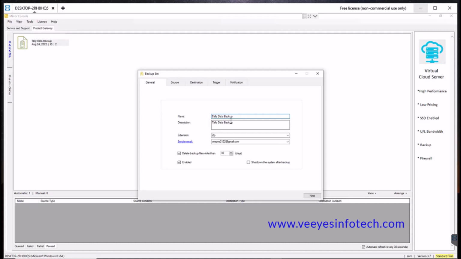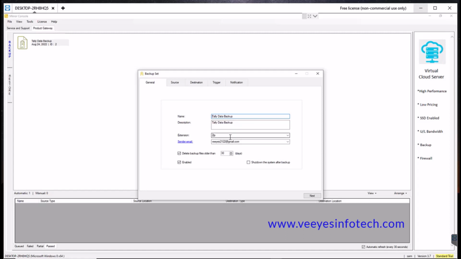You can give any name. For example, now I am doing a Tally data backup, so I give the name Tally data backup. And the description, whatever it is, you can type it. This is for a Tally data backup. Any text you want, you can type here.